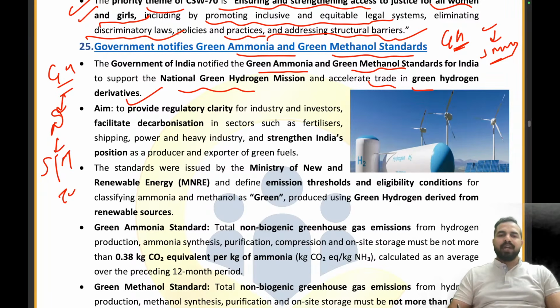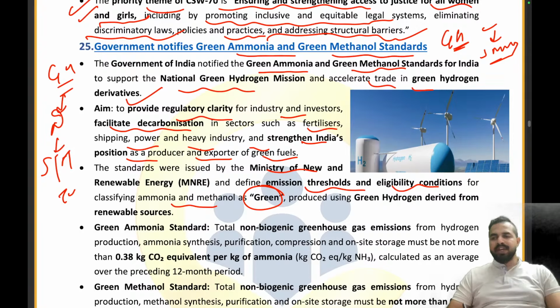We are doing this to provide regulatory clarity for industry and investors, facilitating decarbonization in sectors such as fertilizers, shipping, power and heavy industries, and strengthen India's position as a producer and exporter of green fuels. The standards were issued by the Ministry of New and Renewable Energy and define emission thresholds and eligibility conditions for classifying ammonia and methanol as green.